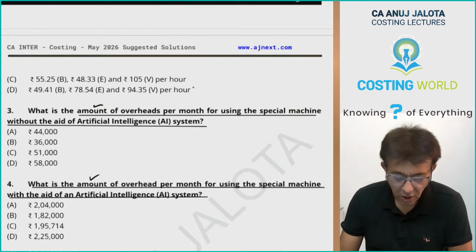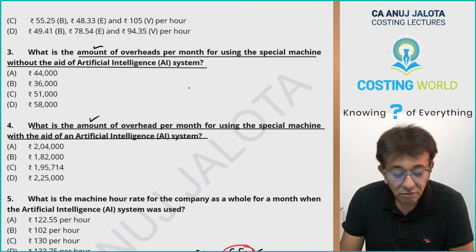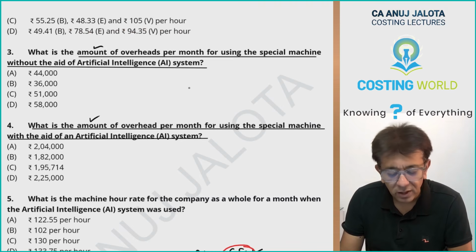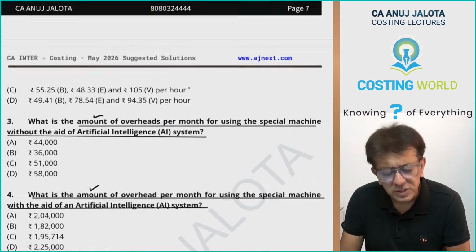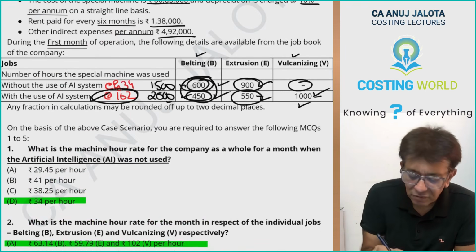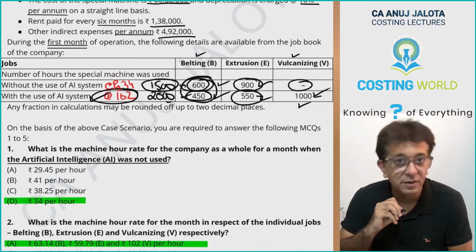Fine. What is the amount of overheads per month for using the special machine without the aid of AI? Too simple. Now, number of hours that the machine was used without the AI system was 1500.